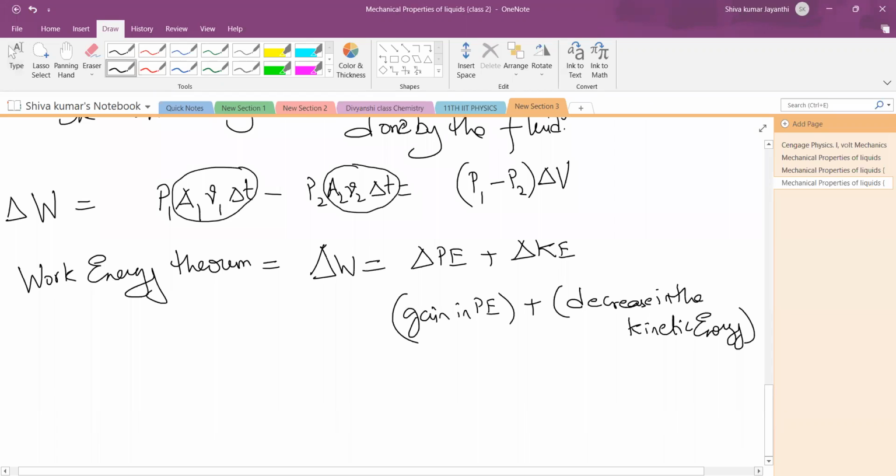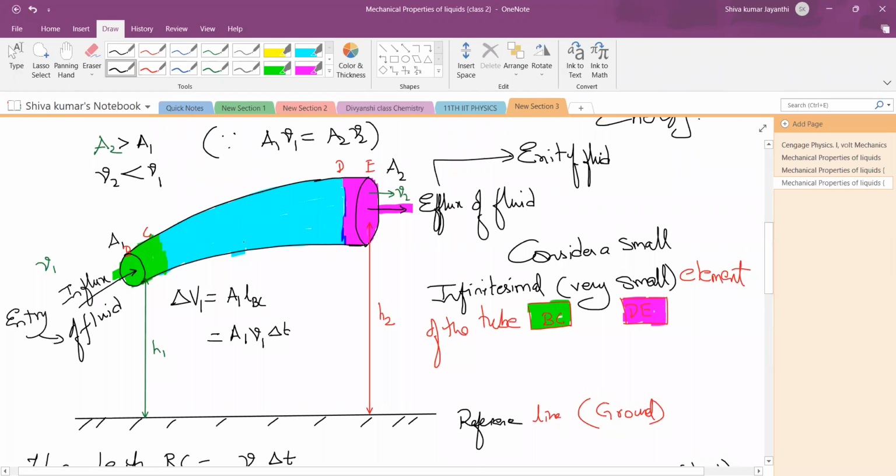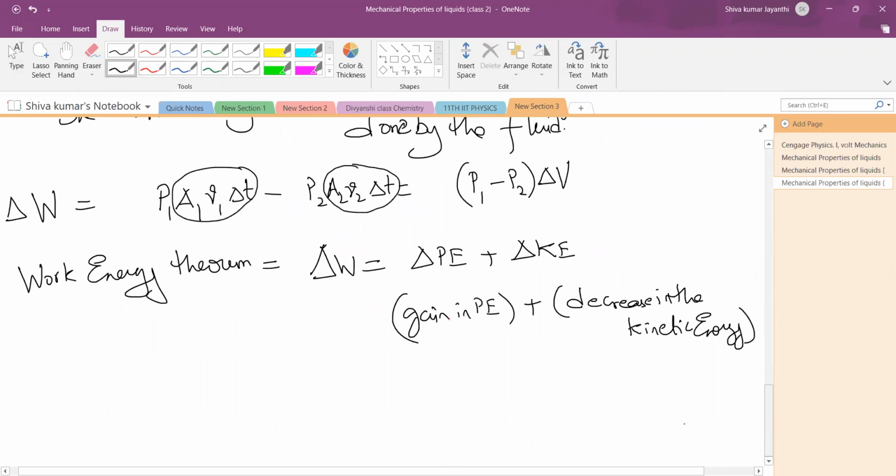Right. So gain in the potential energy plus decrease in the kinetic energy. How can I be so sure that kinetic energy is decreasing? See here, A1 is, I wrote that in the starting itself. A1 is less, so V1 is very, very high. So definitely velocity is more, means kinetic energy is more.